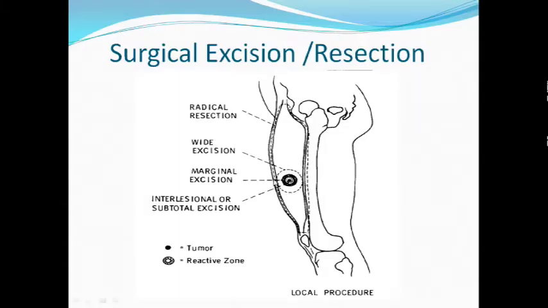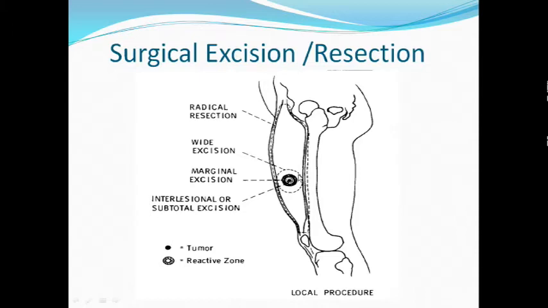I have shown this slide already for a benign soft tissue tumor. If this dark area is the tumor and this striped area is the reactive zone or the pseudocapsule, then if we remove the tumor from the black spot itself, it is an intralesional or subtotal excision. Marginal excision involves removal of the tumor along its margin, through its pseudocapsule or the reactive zone or inflammatory zone.